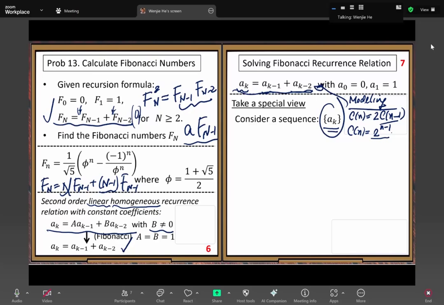Here we have the second order version, but we know the structure of the first order solution. So let me give you another hint. The solution form of the first order recurrence relation is a power function, right? Yeah, it's a power function.